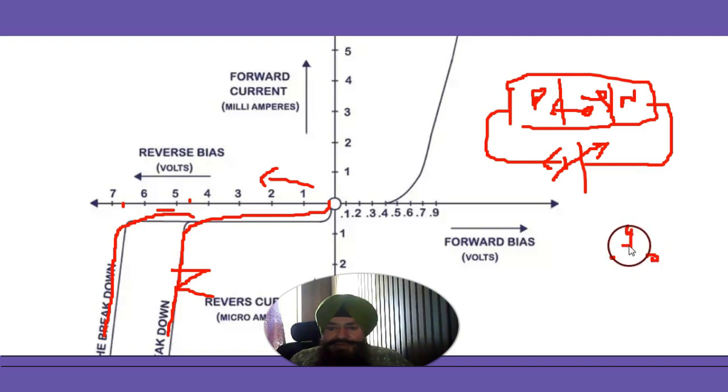Now these electrons are accelerating, and on their way they collide with other bonds and break further bonds. That means the number of minority carriers starts increasing in an avalanche, like a shower. So this is called the avalanche breakdown.